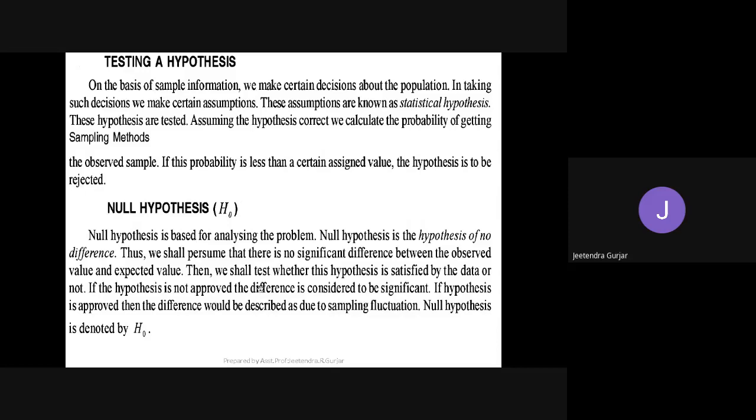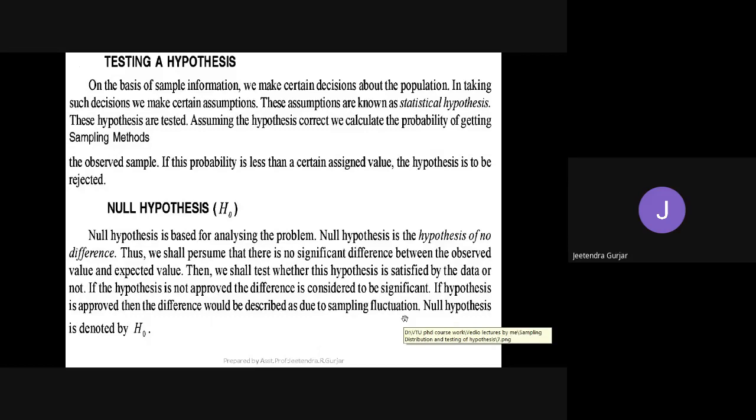Then we shall test whether this hypothesis is satisfied by the data or not. If the hypothesis is not approved, the difference is considered to be significant. Yes, students, very, very important. If the hypothesis is approved, then the difference would be described as due to sampling fluctuation.